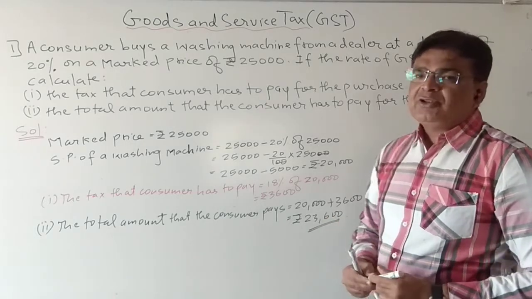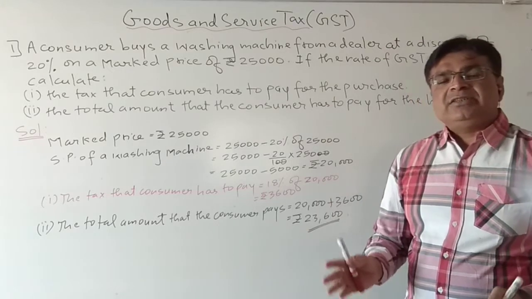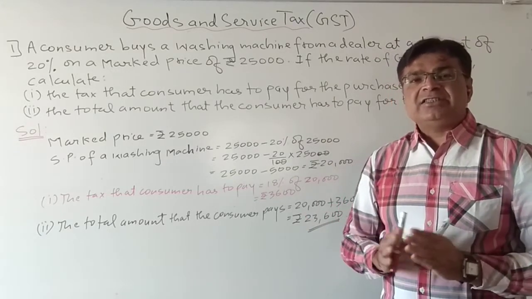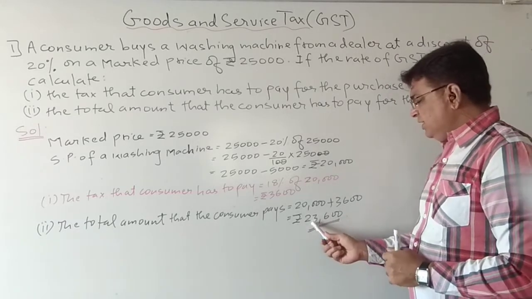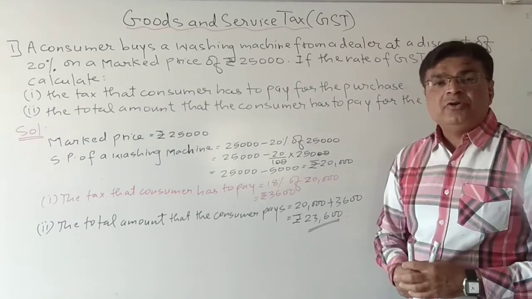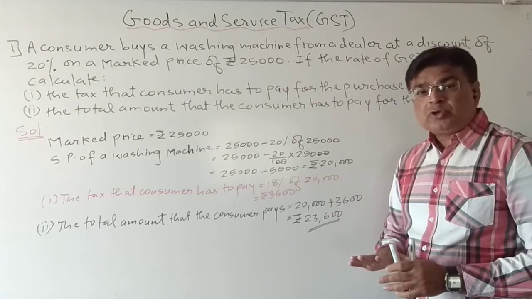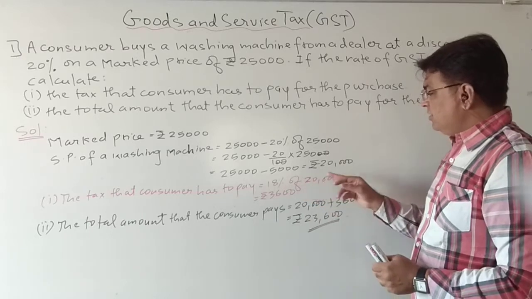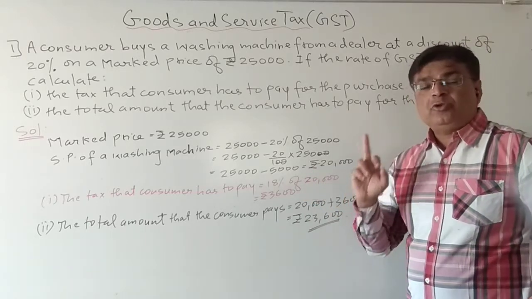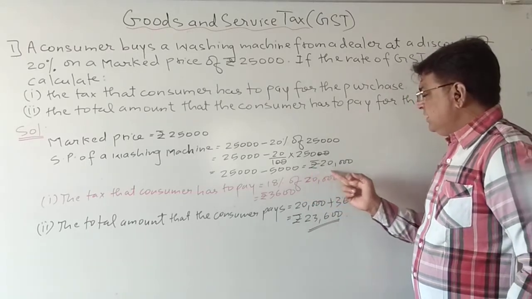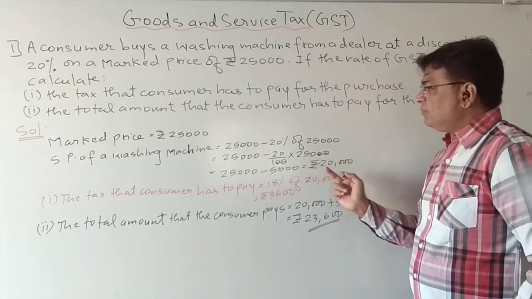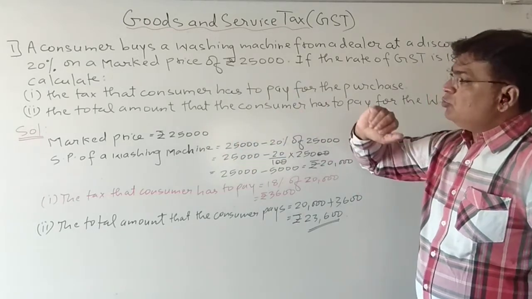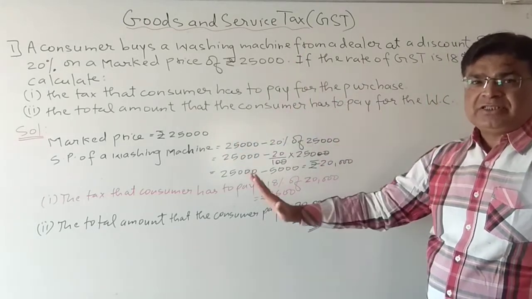So the consumer has to pay 20,000 for the washing machine plus 18% GST of 20,000. That is 3,600. So in all he has to pay 23,600 rupees. Students, in real life also the calculations are done in this way only. And once again I am reminding you, always remember that GST is paid only on the selling price, not on the marked price.